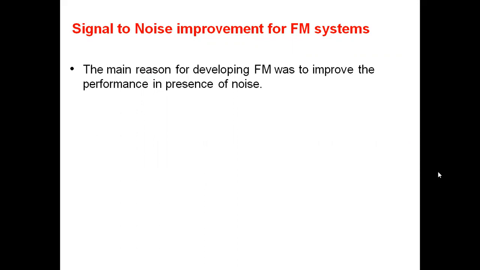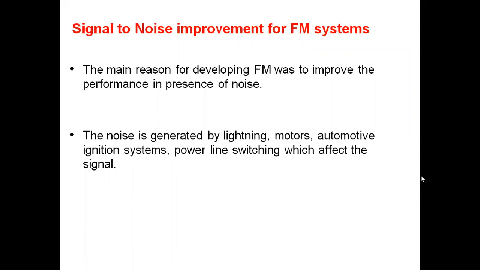If we increase the bandwidth, then the signal to noise ratio also increases. Such a trade-off is not possible with amplitude modulation systems, and hence angle modulation provides better signal to noise ratio.